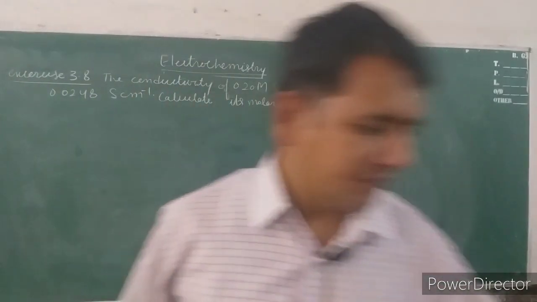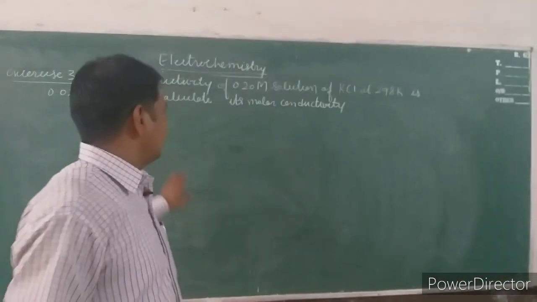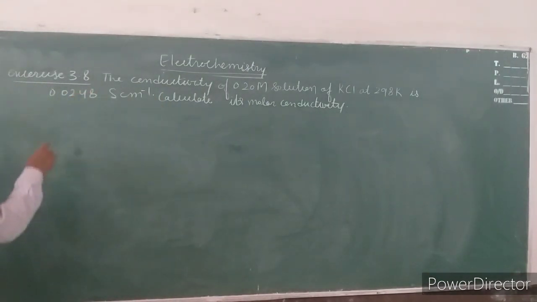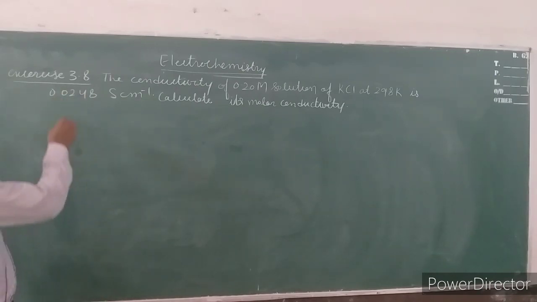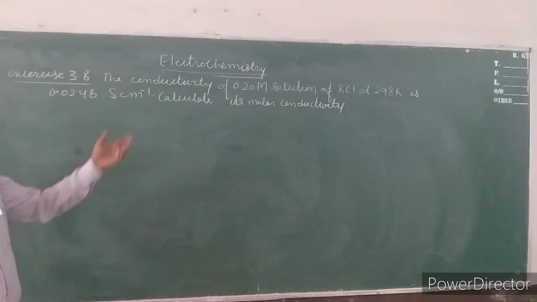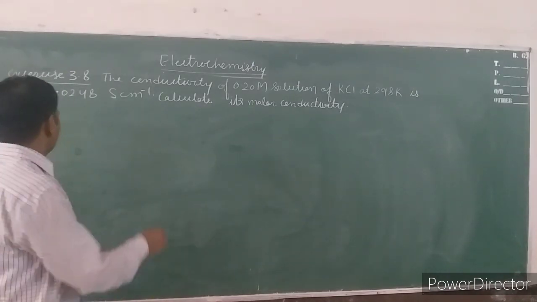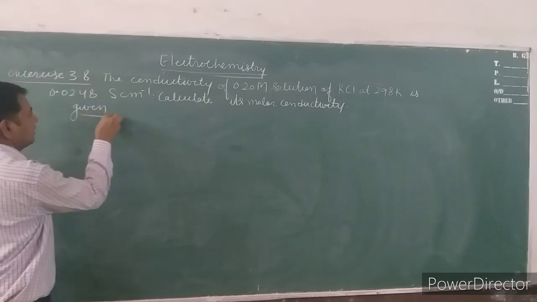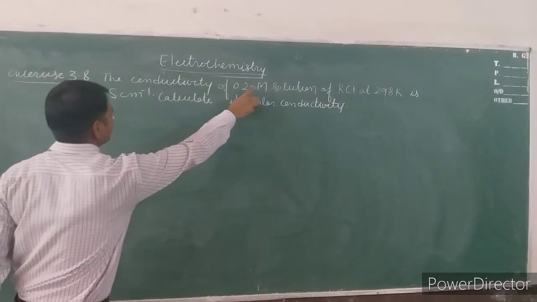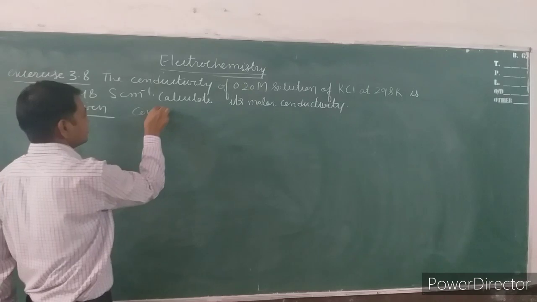This is the first problem which is based on the conductivity. Now the conductivity of 0.20 molar solution of KCl at 298 Kelvin is 0.0248 Siemens centimeter inverse. Calculate its molar conductivity. Now as usual, given conductivity of 0.20 molar means concentration has been given.